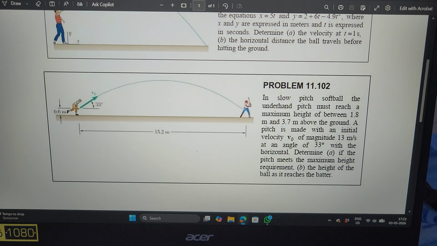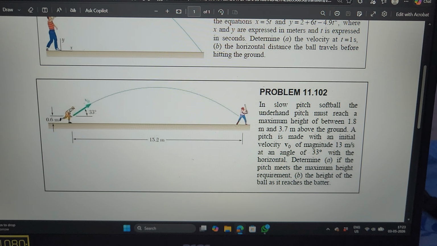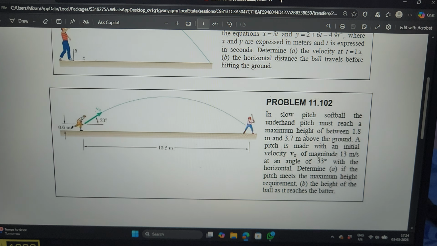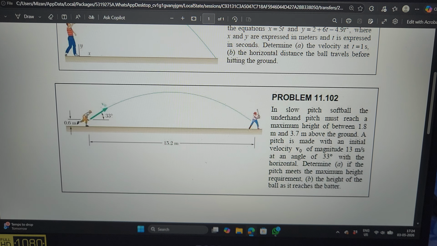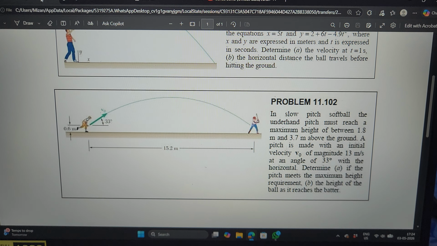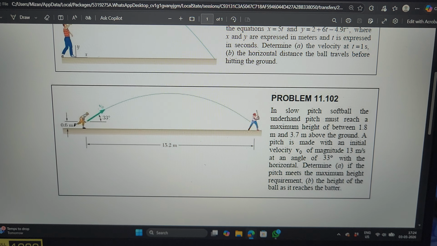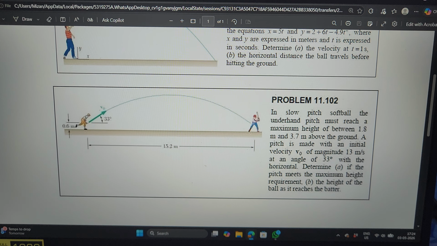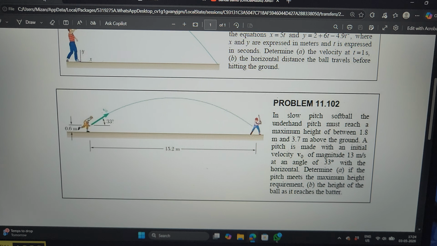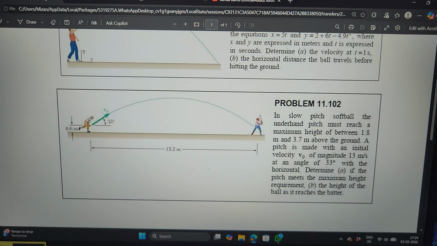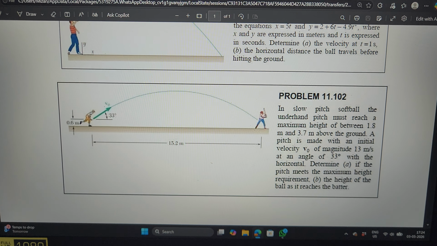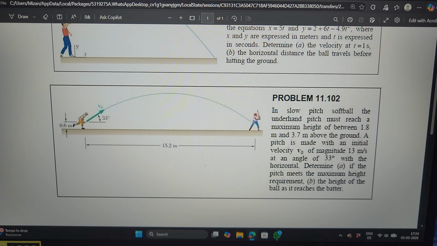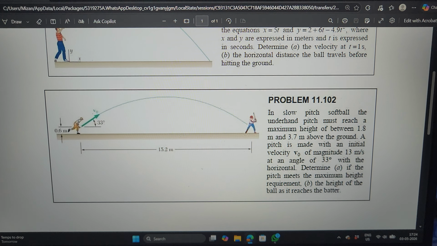Okay, so the question is on your screen. As you can see, it is a projectile motion question where we have to calculate two things. In part A, whether the pitch meets the maximum height requirement, and in part B, the height of the ball as it reaches the batter. Okay, so let's find out the solution.